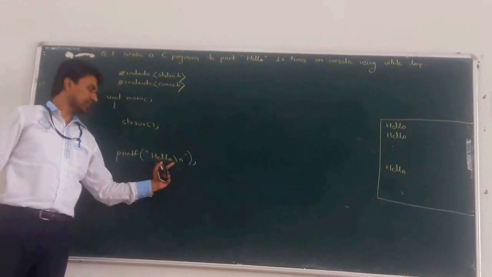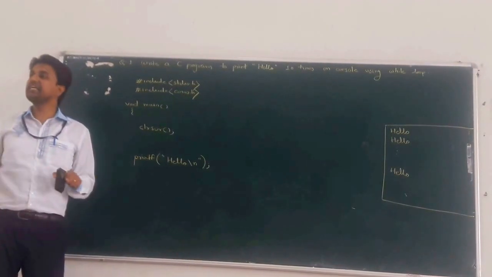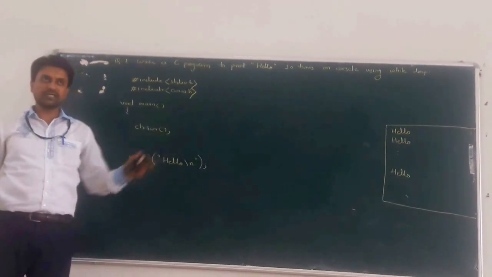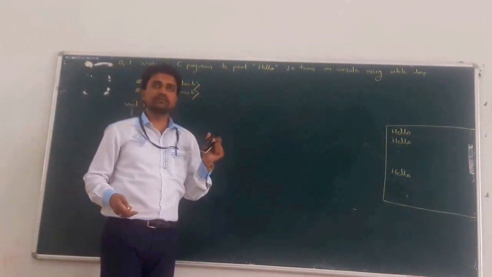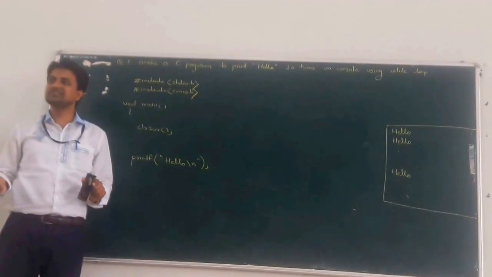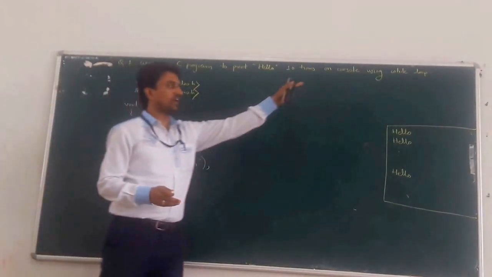Print hello on the console and the console goes to the next line. So 10 times means the same printf statement can be repeated 10 times, and then the same output will be displayed on the console. But if it is 1000 times, then we can write the same statement 1000 times, but it is time consuming. So use a while loop.